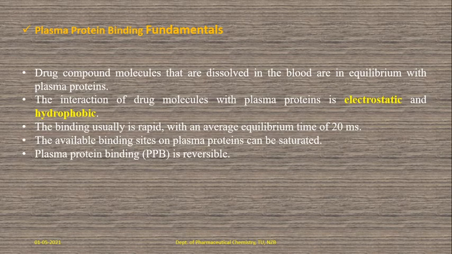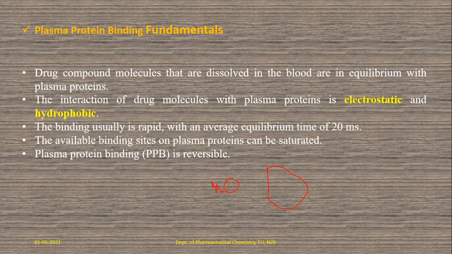And this binding is always a reversible binding, not irreversible binding. Here this is the barrier of a particular tissue and this is the bloodstream. So your proteinous molecule is like this, and your drug molecule may be adsorbed onto the surface or bound with the protein molecule like this.